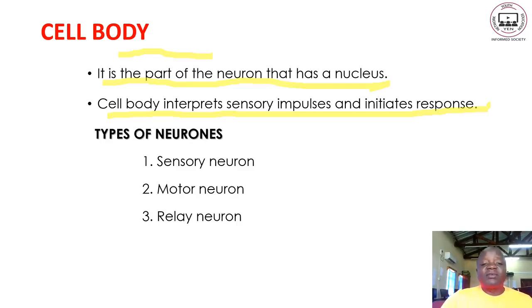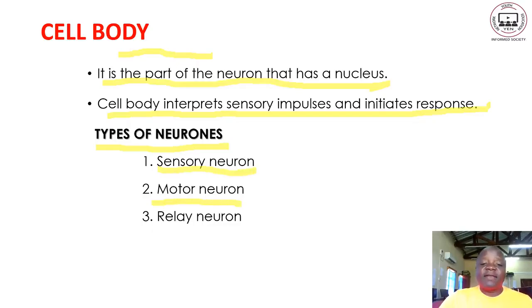Having looked at the cell body, now let us look at the types of neurons. We have three main types of neurons that you are supposed to understand. Number one, the sensory neuron. Number two, the motor neuron.